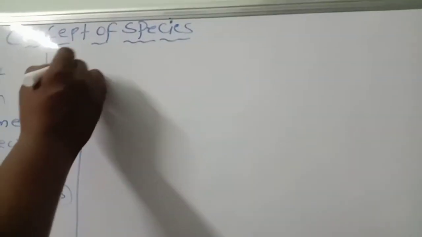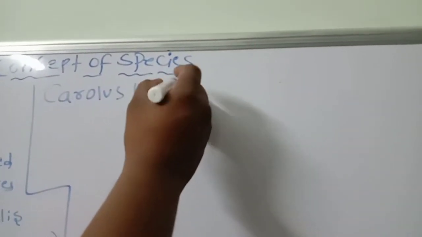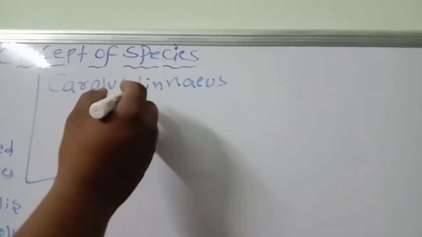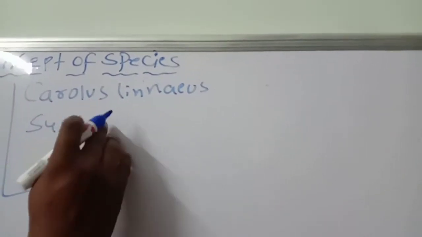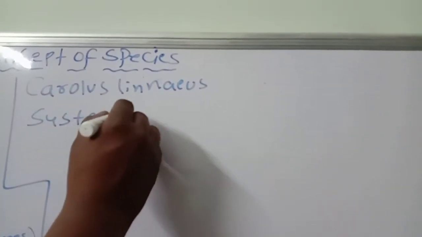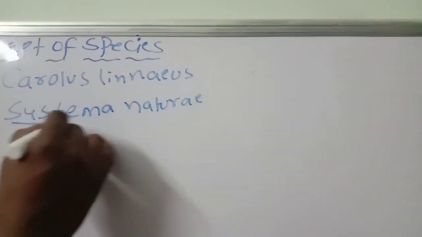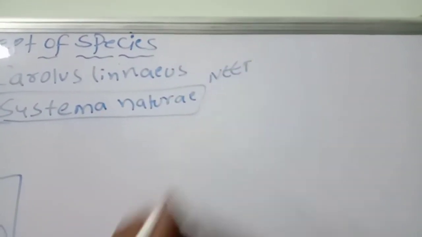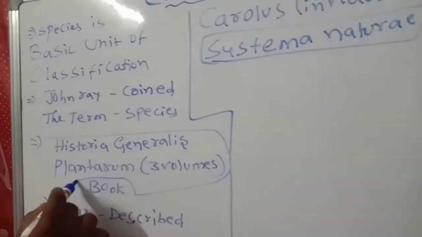Come to Carolus Linnaeus. What did he say? He wrote one book. What is his book name? Systema Naturae. Remember the names, a very important book, an important neat bit.